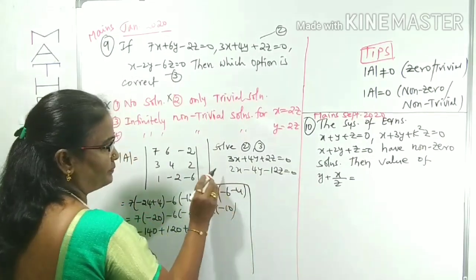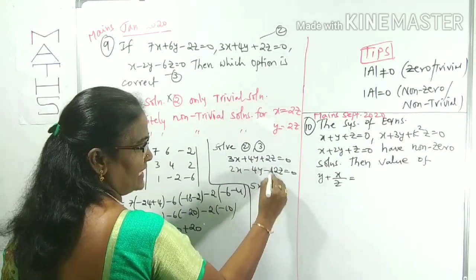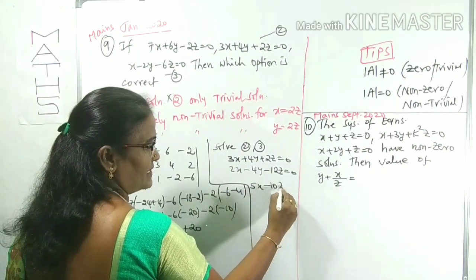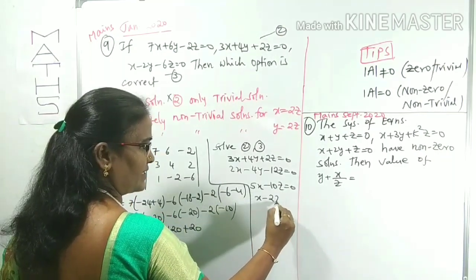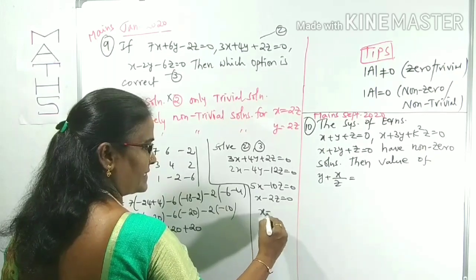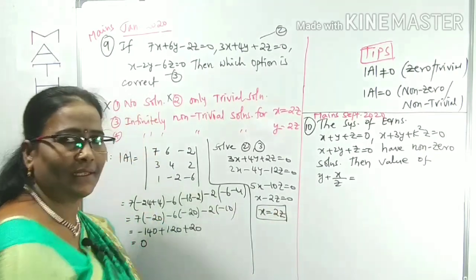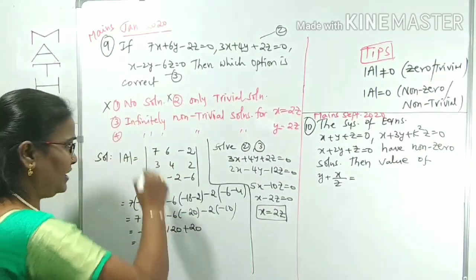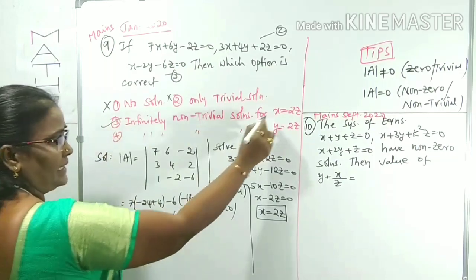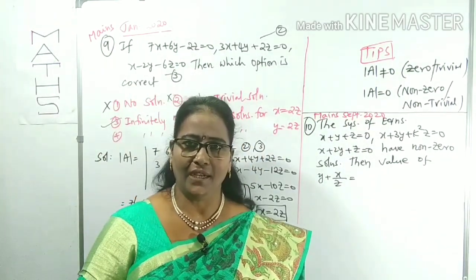By adding these two, y cancels, 5x minus 12 plus 2 is minus 10z equals 0. 5 also cancels here, x minus 2z equals 0. What did you get? x equals 2z. Is it there in the options? Yes, x equals 2z is clearly there in the third option. Infinitely many non-trivial solutions with x equals 2z means that is our only required option.